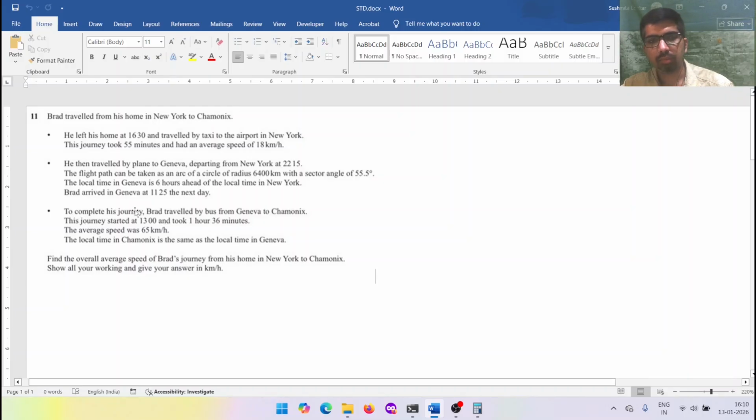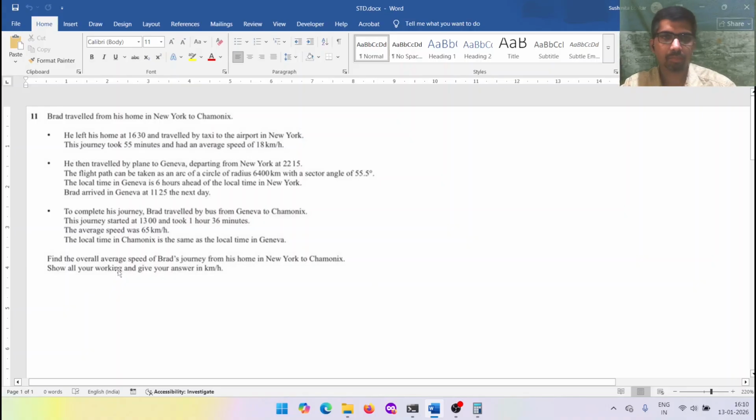To complete his journey, Brad traveled by bus from Geneva to Chamonix. This journey started at 13 hours and took 1 hour 36 minutes. The average speed was 65 km per hour. The local time in Chamonix is the same as the local time in Geneva. Find the overall average speed of Brad's journey from his home in New York to Chamonix. Show all your workings and give your answers in kilometer per hour.